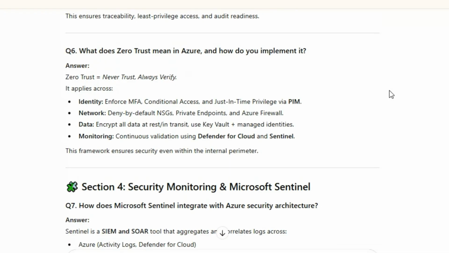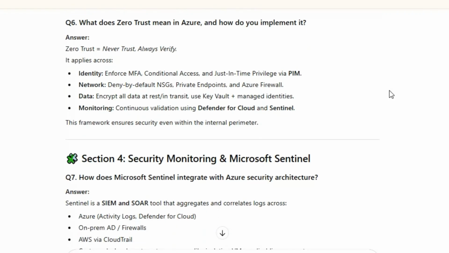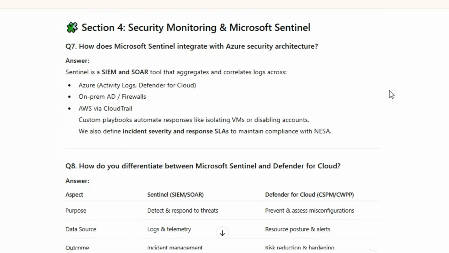Section 4: Security Monitoring and Microsoft Sentinel. Q7. How does Microsoft Sentinel integrate with Azure security architecture? Answer: Sentinel is a SIEM and SOAR tool that aggregates and correlates logs across Azure activity logs, Defender for Cloud, on-prem AD/firewalls, and AWS via CloudTrail. Custom playbooks automate responses like isolating VMs or disabling accounts. We also define incident severity and response SLAs to maintain compliance with NESA.